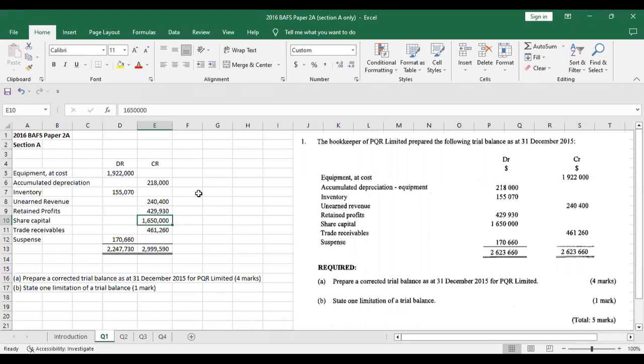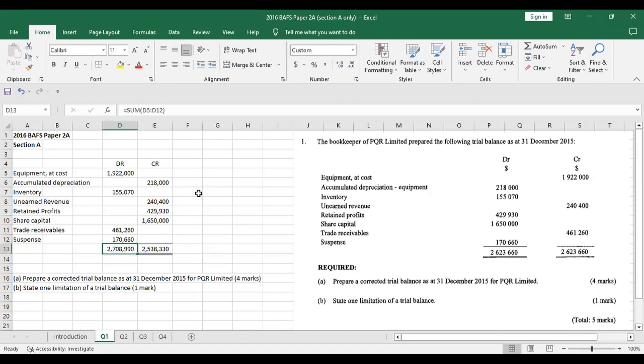The customer will pay you at some point in time, or they may never pay you actually, but that's a different concept. The nature here is that the company has sold the goods without receiving the cash. That's what a trade receivable is. All right, so this is an asset because it is expected that the customer will pay in future, and therefore it would have a debit balance. So we will move it to the debit side.